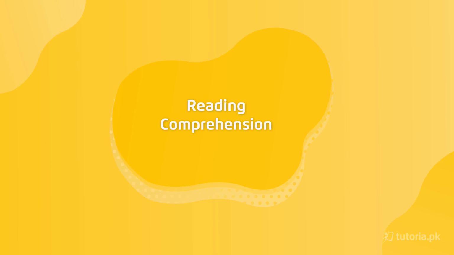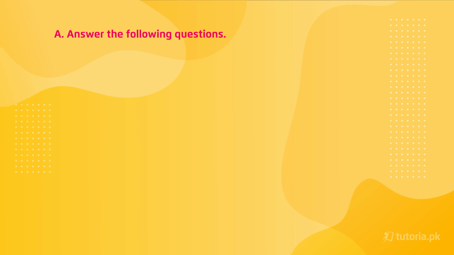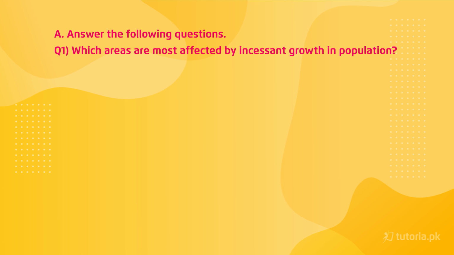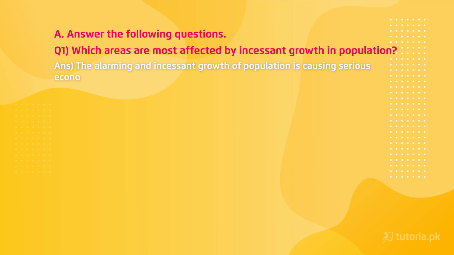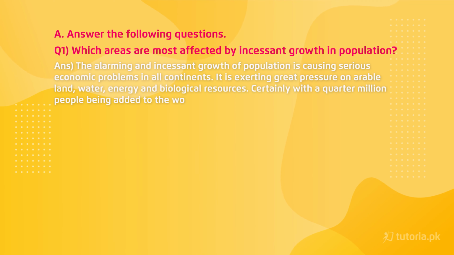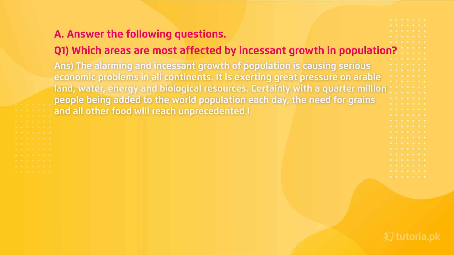Let's move on to the next part, which is reading comprehension. The first question of reading comprehension is: which areas are most affected by incessant growth in population? Answer: the alarming and incessant growth of population is causing serious economic problems in all continents. It is exerting great pressure on arable land, water, energy, and biological resources.